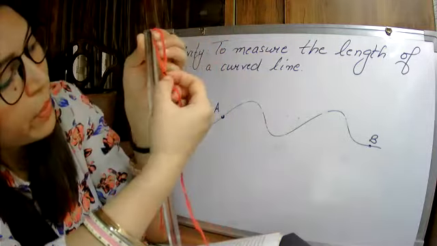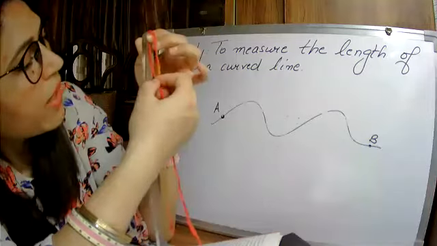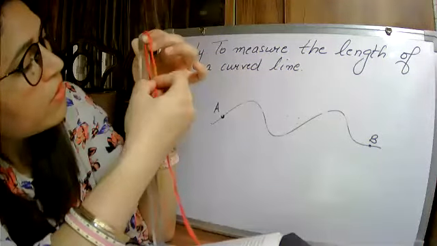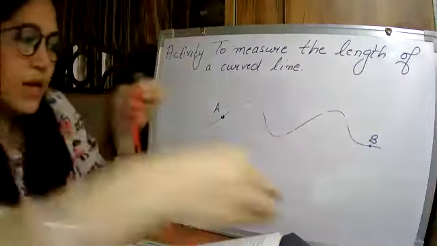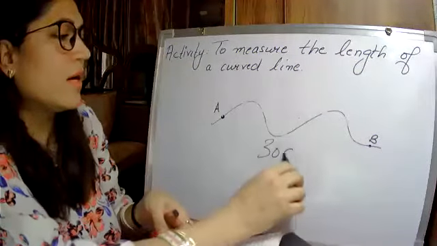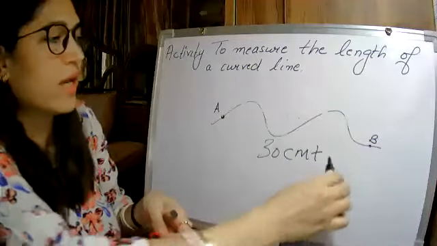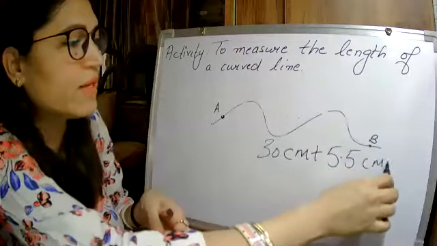So this is the black point, black mark which I have put with the marker. So it is coming at 5.5. Okay. So first of all, I had taken 30 centimeters, 30 centimeters plus again I took the leftover part, that comes out to be 5.5 centimeters.